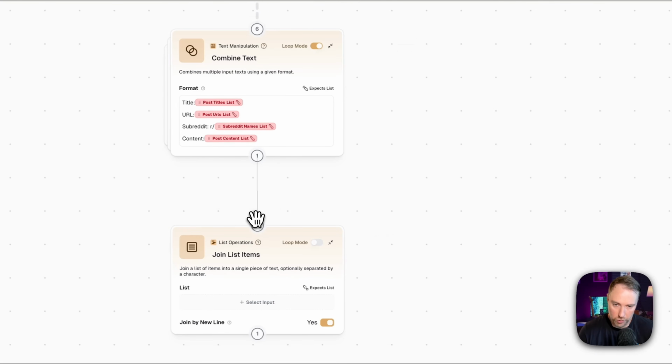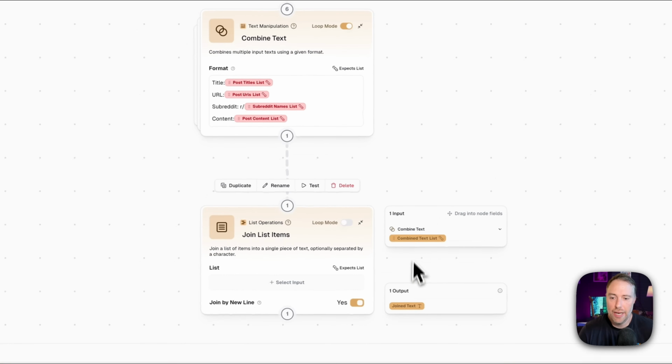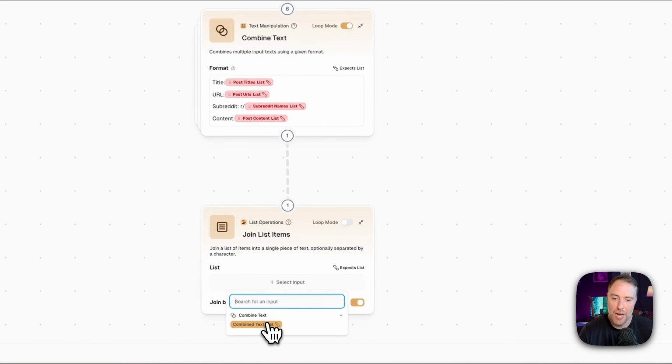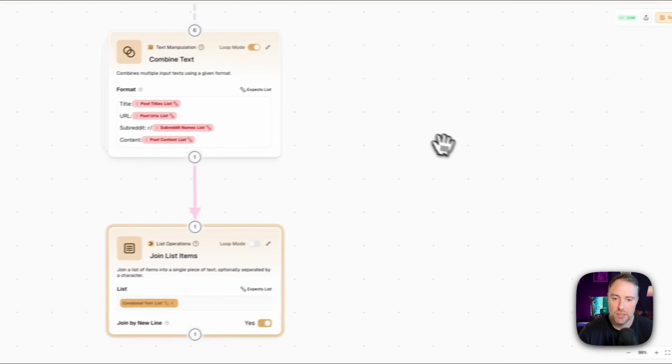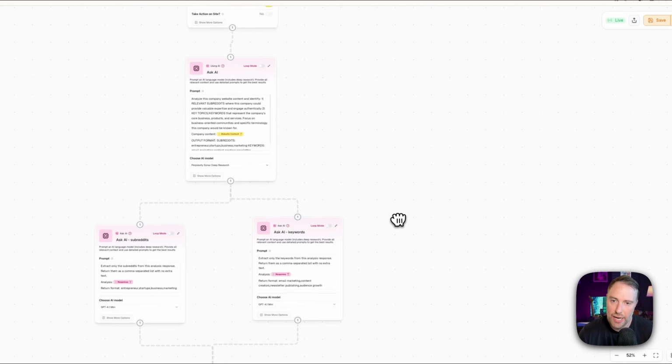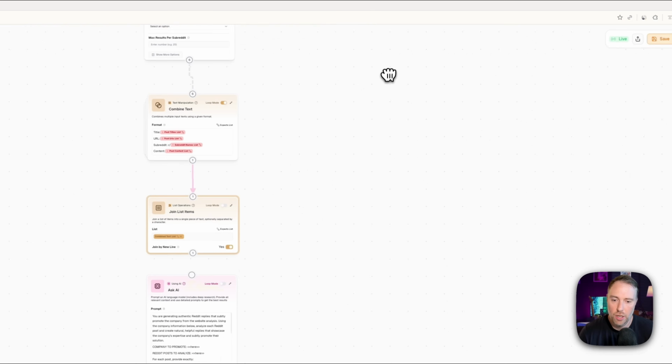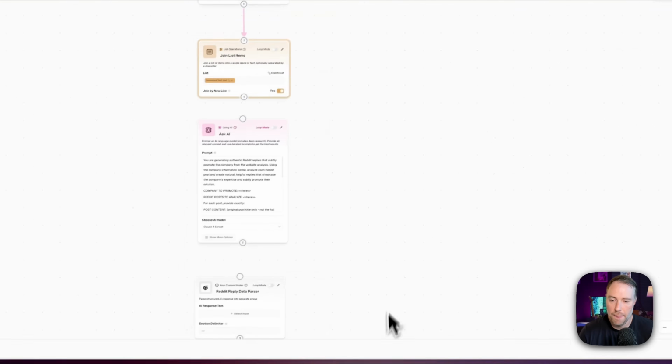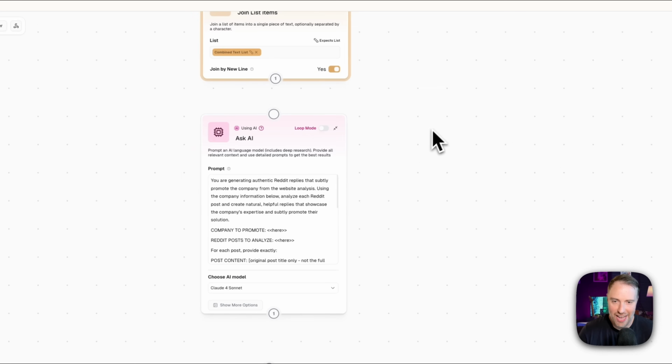So all these transactional nodes that Gumloop has make it super easy to manipulate your data. So what we'll do here is we'll connect this here. And then we just need to add our input, and we can just use the combined text list from the previous step. So as we scroll up here, we can see everything is starting to connect, and this is starting to look really, really good.